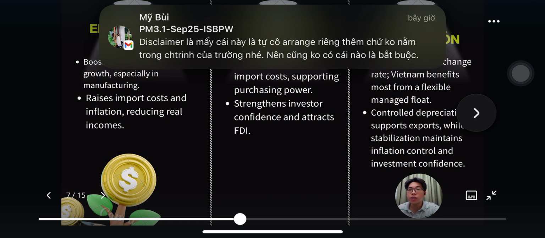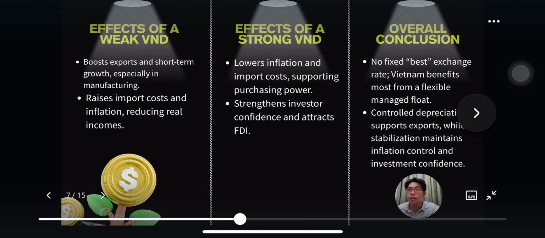A weaker VND boosts export and short-term growth because Vietnamese goods become cheaper in foreign markets. This is especially important for manufacturing sectors like textile, electronics, and agriculture. But depreciation also raises import prices and inflation, which reduces real purchasing power for households and increases production costs for firms that depend on imported inputs. A stronger VND, on the other hand, helps control inflation and support consumer purchasing power. It also strengthens investor confidence and encourages FDI inflows because firms prefer a predictable currency environment.